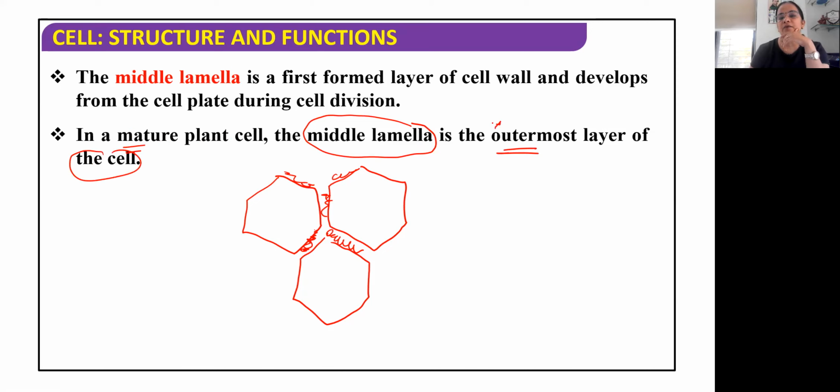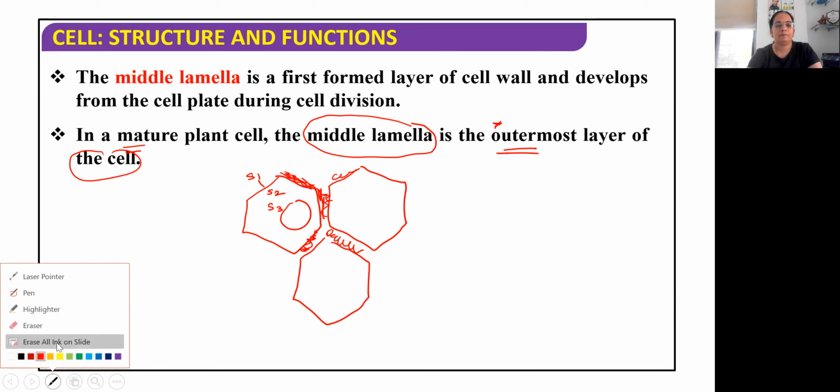So in a mature plant cell, middle lamella is the outermost layer of the cell. This sentence is very, very important. Otherwise we will say it is S1, then S2, then S3, and then the plasma membrane, but the middle lamella is outside the S1 layer. So in a mature plant cell, middle lamella is the outermost layer of that particular plant cell.